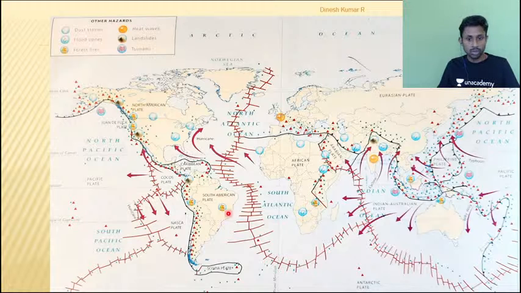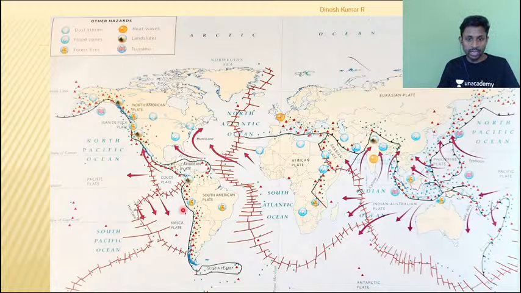The South American plate has continent as well as some portion of ocean. But what is my concern when I am dealing with plate tectonics? I will be dealing only with the boundaries. Can you see this boundary? At the boundary, what is the nature of the South American plate? It is continent, so I will consider it as a continental plate. Right, so what is this interaction?